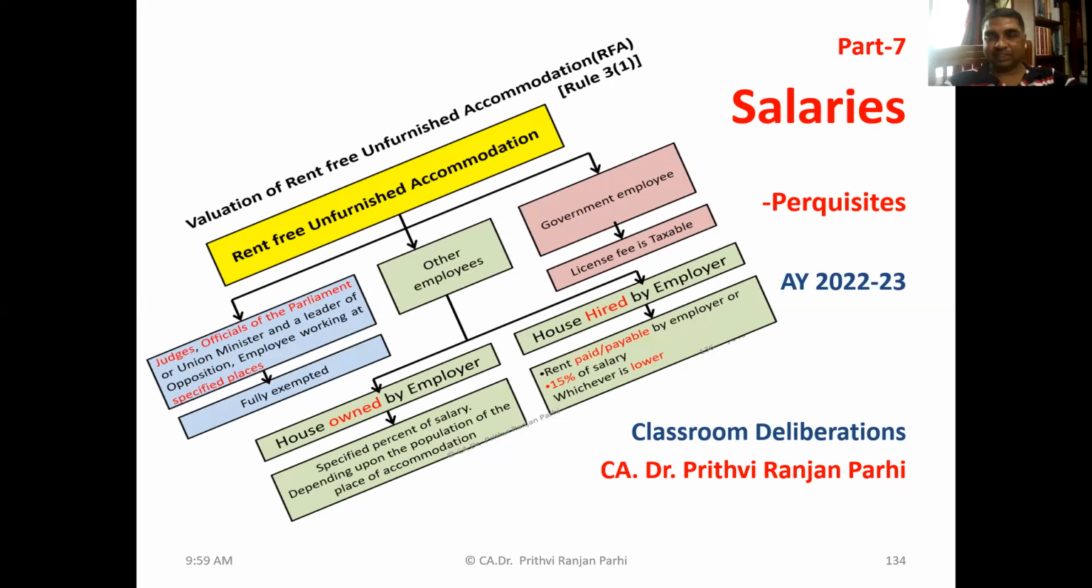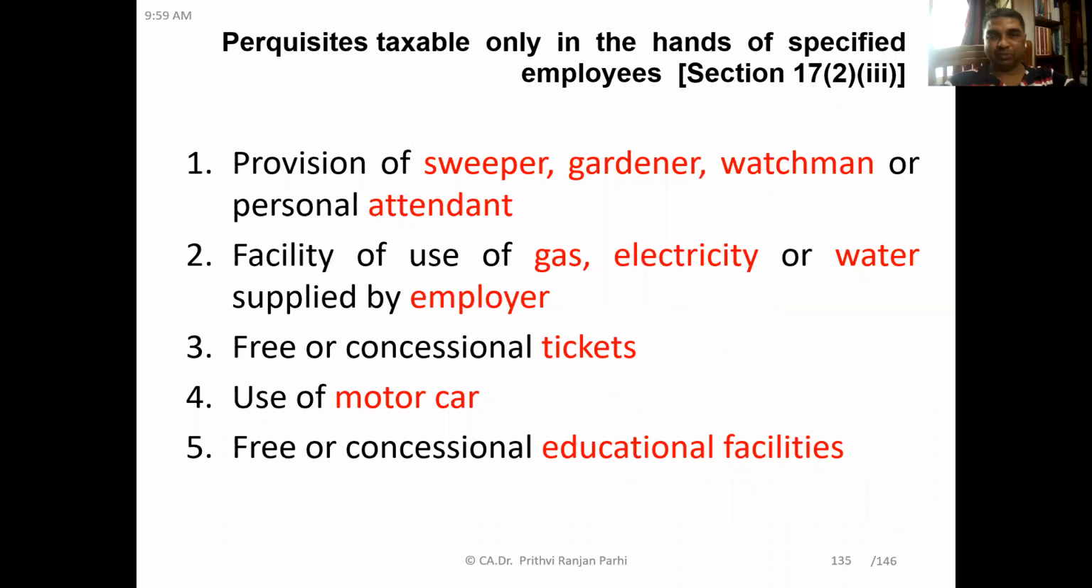Now, friends, in today's session, we will be discussing what are the perquisites which are taxable for all. First, let us see the list of perquisites which are taxable only in the hands of specified employees. If you look here, you can see the list of perquisites. First of all, provision of sweeper, gardener, watchman, or personal attendant. If these kind of facilities are provided, it is taxable only for whom? Only for specified employees, not for a normal employee.